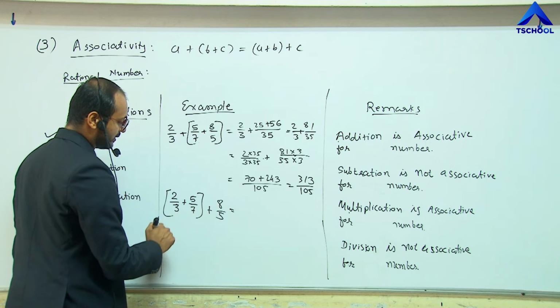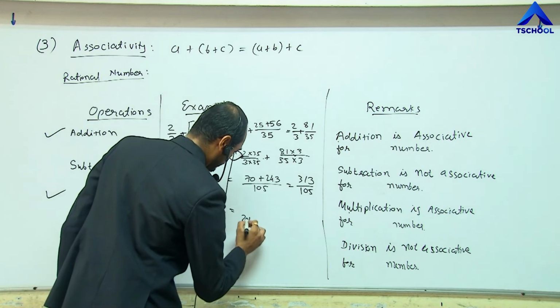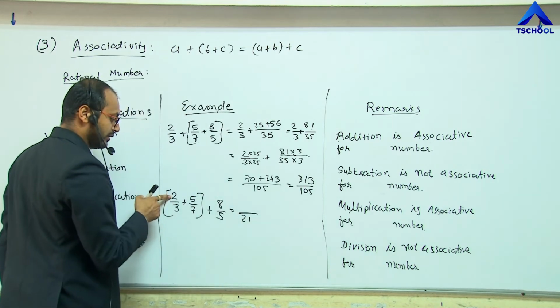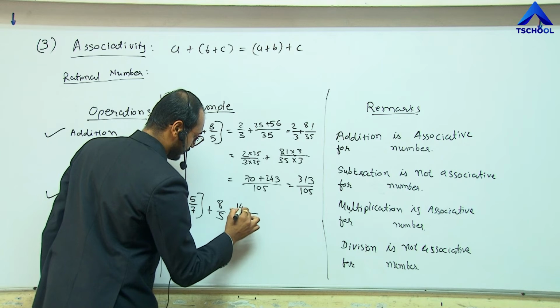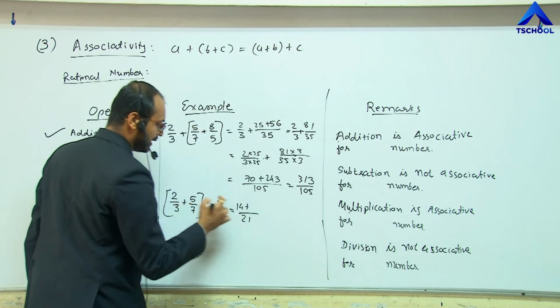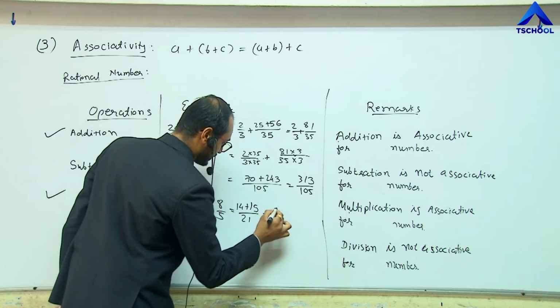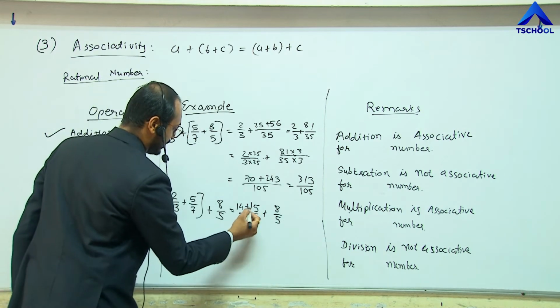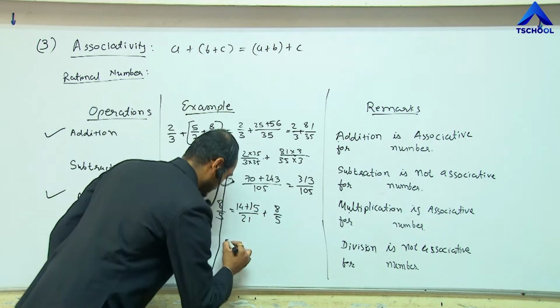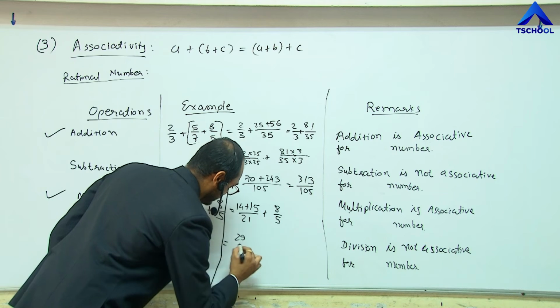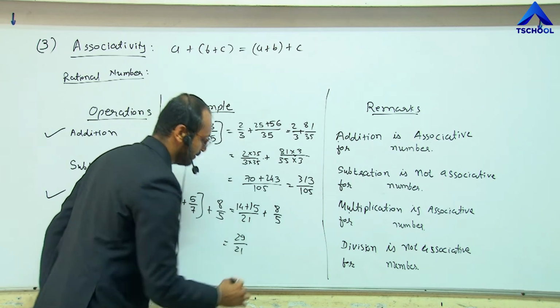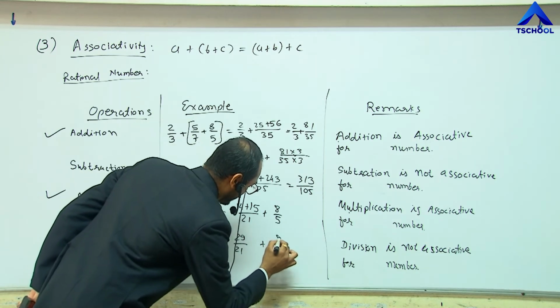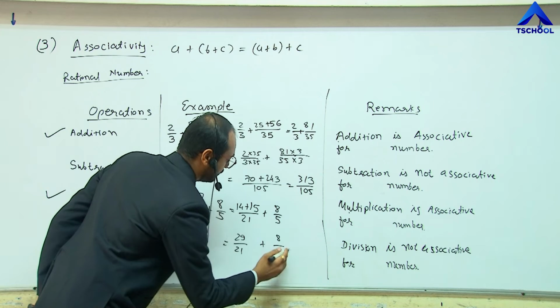The LCM is 21. Here 7 2s are 14 plus 5 3s are 15, plus 8 by 5 remains as it is. Here the addition is 29 divided by 21 plus 8 by 5.